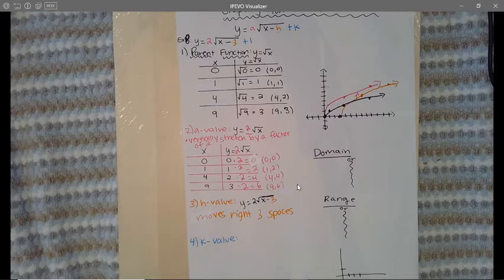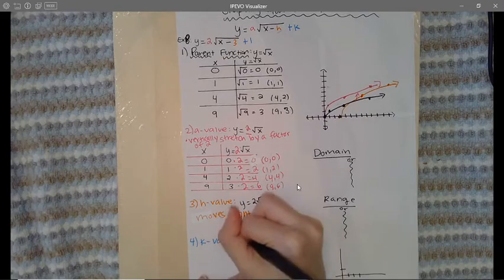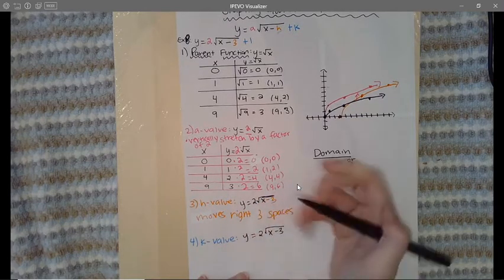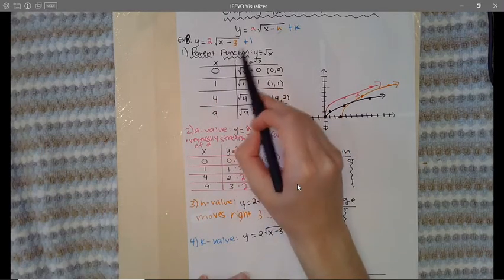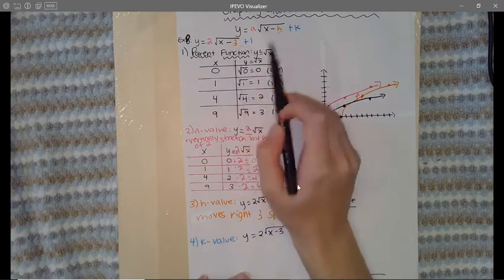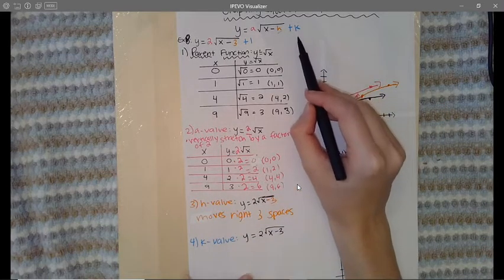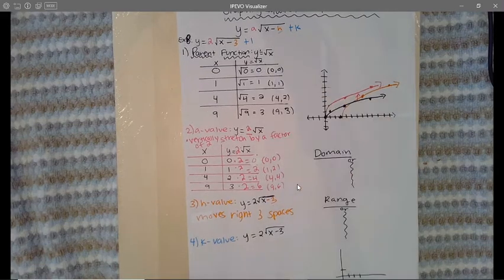Okay, and then my final graph is going to be the k-value. Okay, so I'm going to add on the k-value to my most recent equation, which is this one. So we have y equals 2 times the square root of x minus 3. Now, which one of these values is the k-value? The 2, the 3, or the 1? What do you guys think? Well, the k-value is the number that's added or subtracted on the very end of the equation. So that would be the 1. So I'm going to add 1 onto the end of my equation.